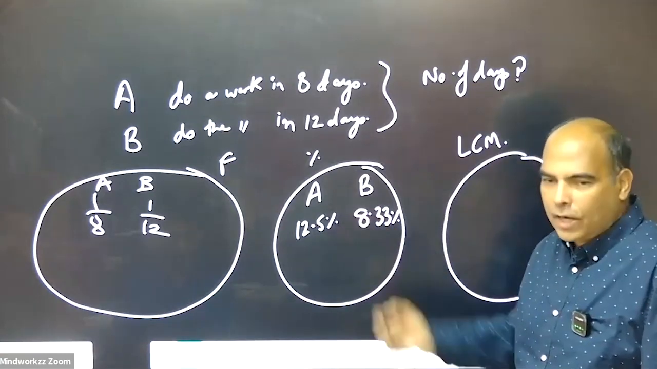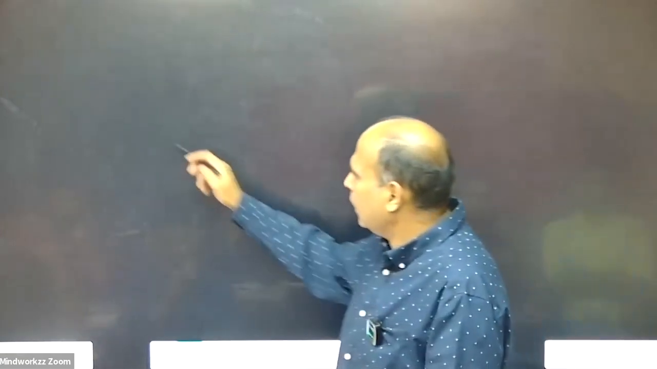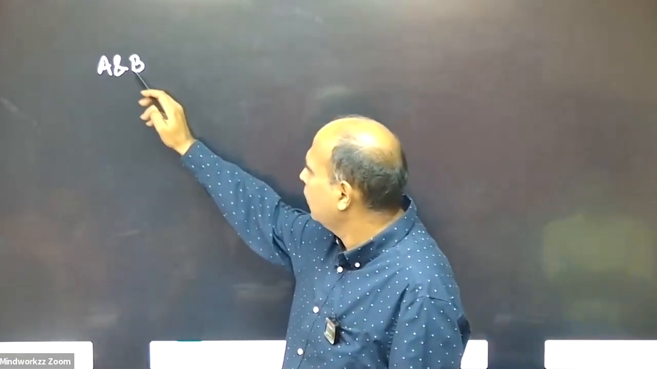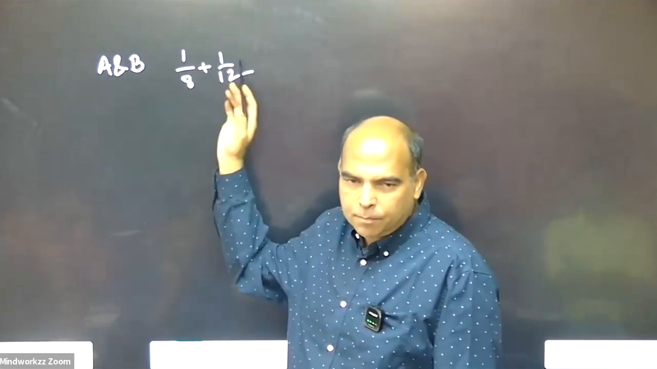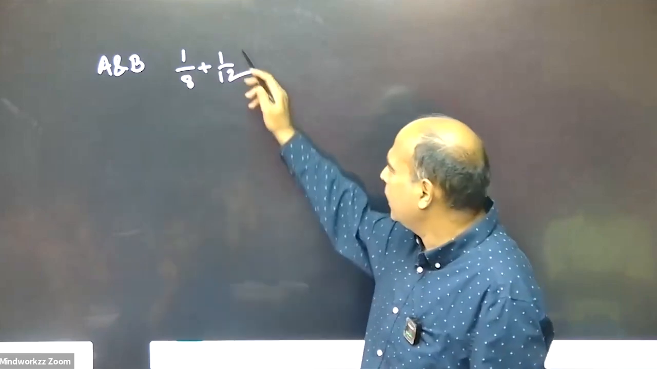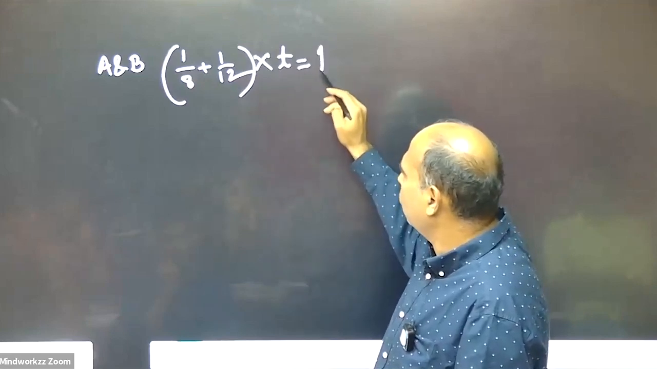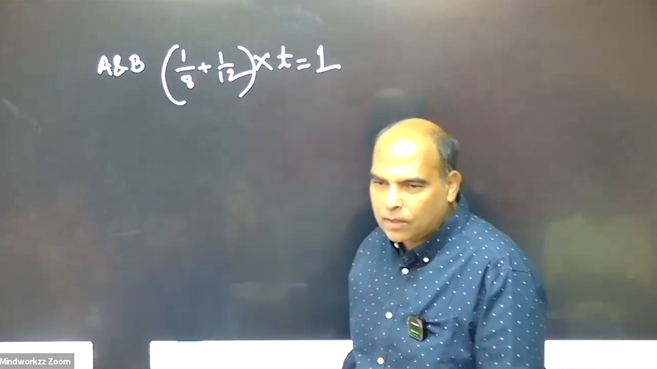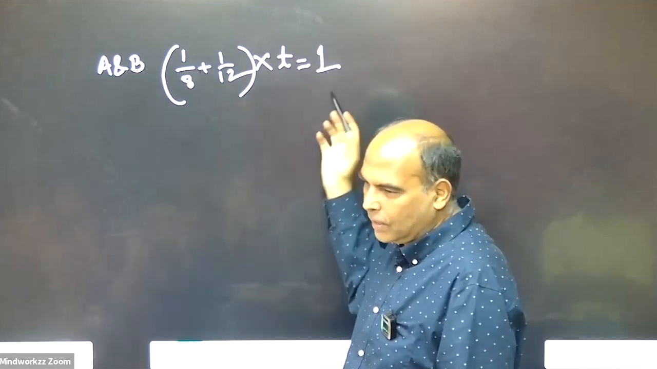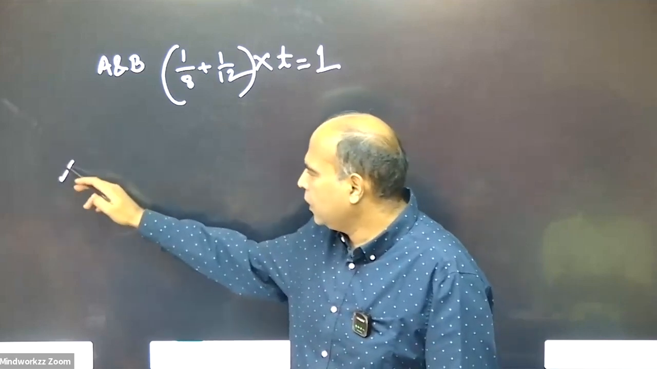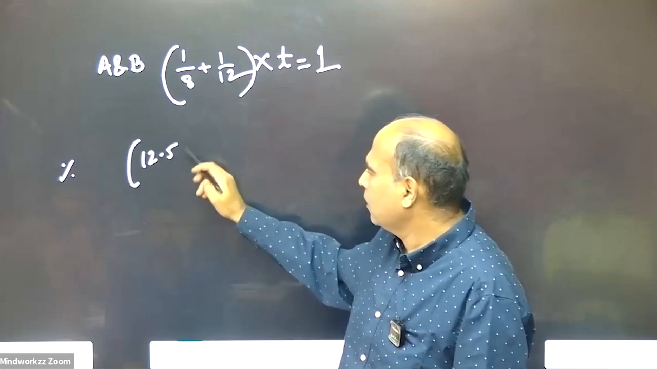So in the fraction reaction, if A and B are working together, the work rate is 1/8 plus 1/12. Because 1/8 is A's work rate, 1/12 is B's work rate. And this work rate into the time has to be equal to the work done. The work done has to be taken as 1. So you will have to take the LCM of the fractions here and get the answer. In the percentage method for the same thing, you will say A's work is 12.5%, B's work is 8.33%.